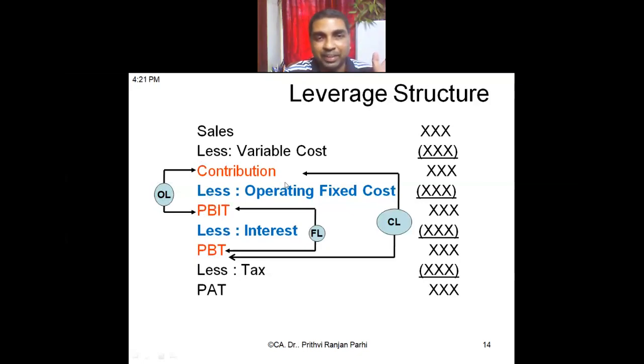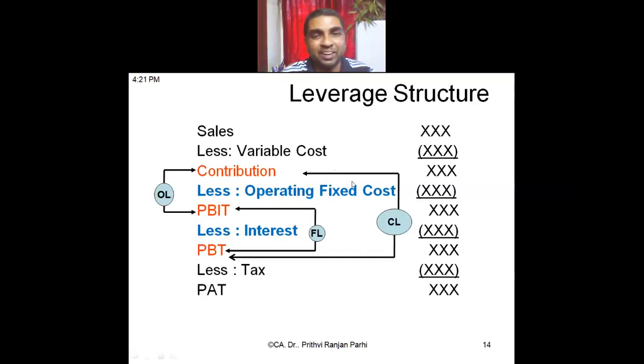Now, if I ignore both the fixed costs, if we remove both, then contribution and PBT become the same. But because of these two, the relationship between contribution and PBT changes.